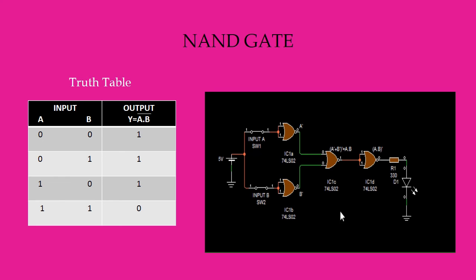So by using this circuit, we can easily verify the NAND gate truth table. So first we saw the design part of the NAND gate by using NOR chip only, and secondly we can easily verify the truth table of the NAND gate by using this circuit. So here we end today's session, and this series session also ends here.